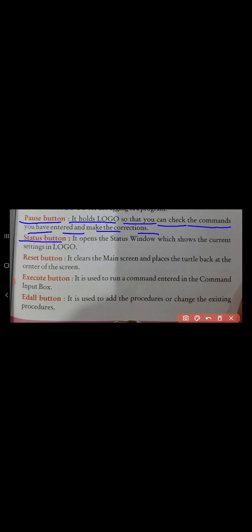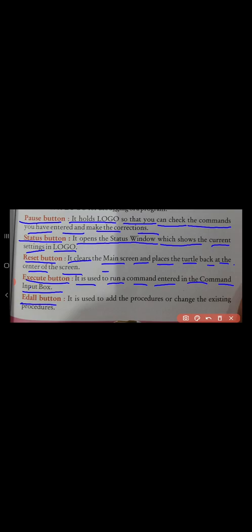Next, status button. It opens the status window which shows the current settings in Logo. Reset button. It clears the main screen and places the turtle back at the center of the screen. Execute button. It is used to run a command entered in the command input box. Next, idle button. It is used to add procedures or change the existing procedures.